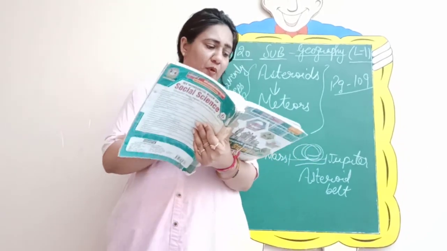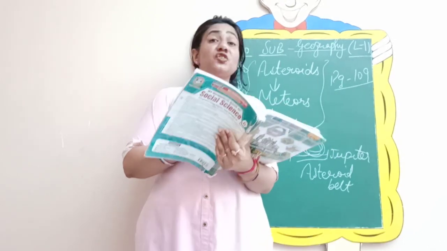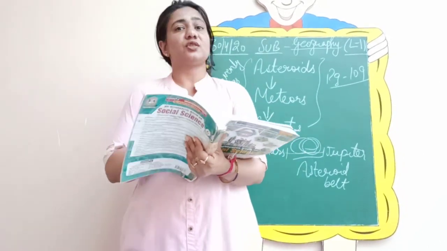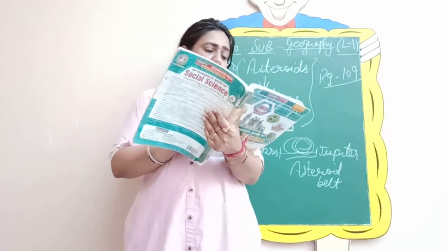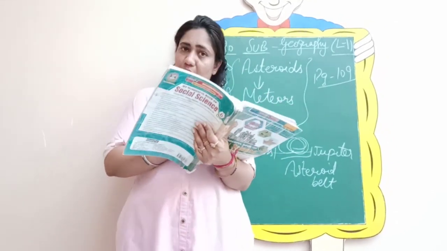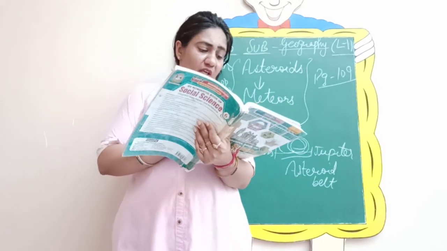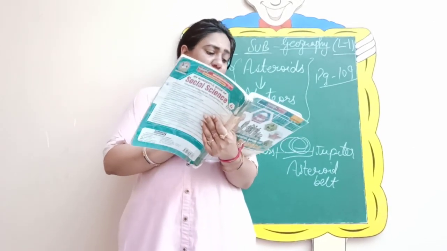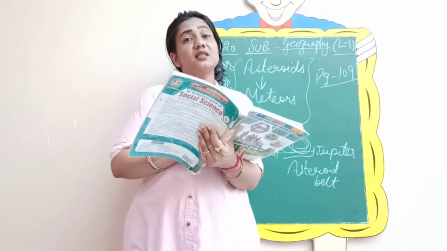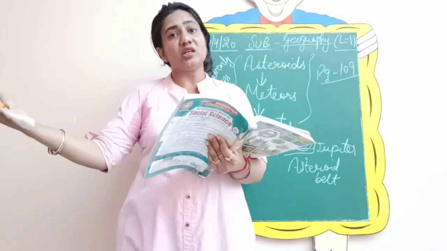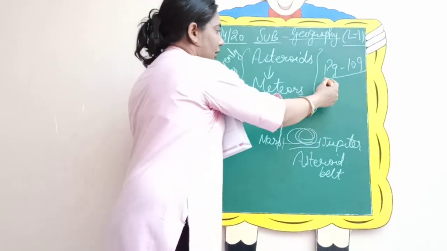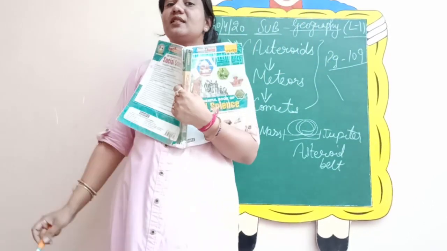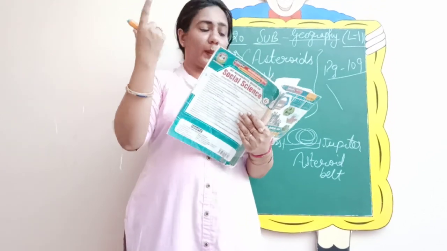Coming to the next one, the comets. Let us study about comets. Comets are celestial or heavenly bodies made up of snow and rocky dust. So I have already told you comets are made up of snow. They also revolve around the sun in their own orbit. When comets reach near the sun, they develop a long tail that starts glowing. So when they reach near the earth, what do they develop? They just develop a big tail and it starts shining, glowing.